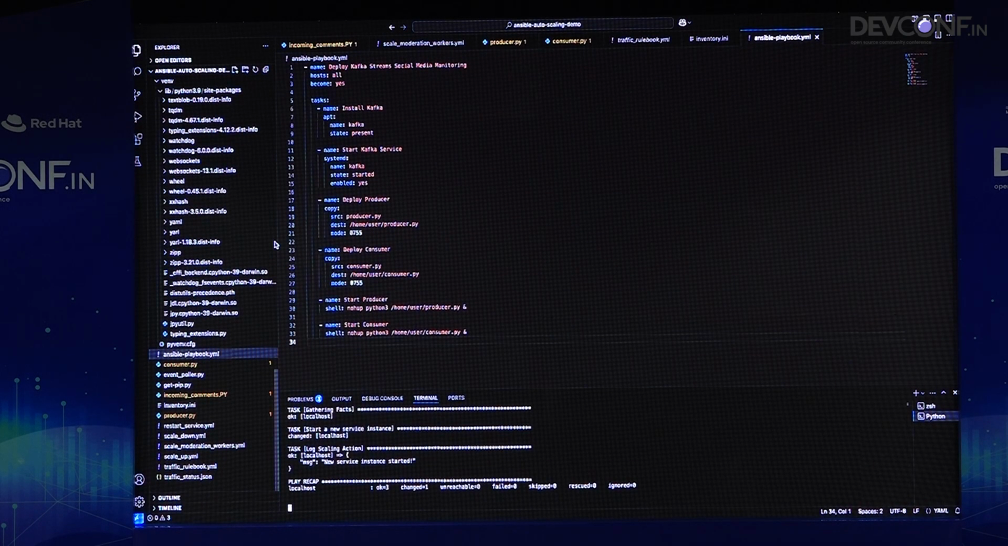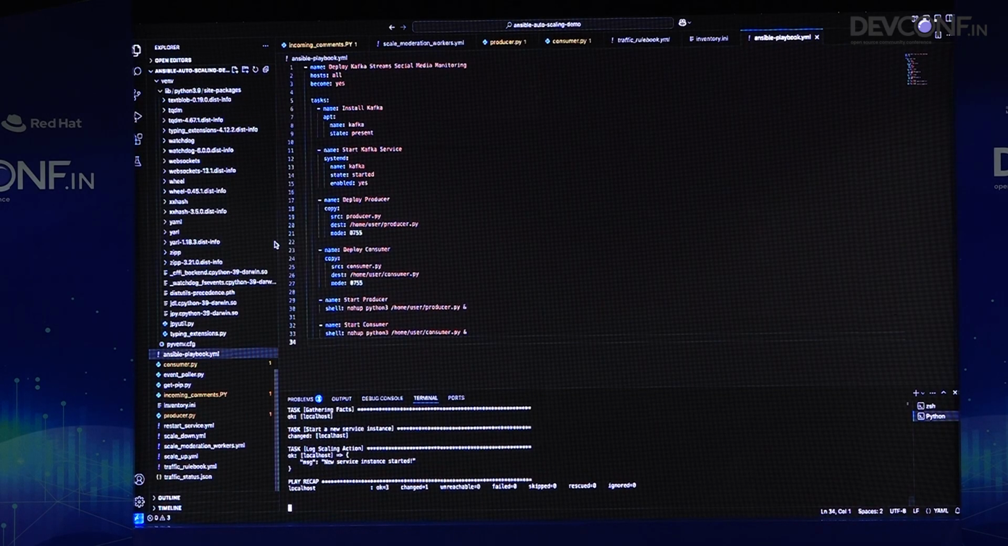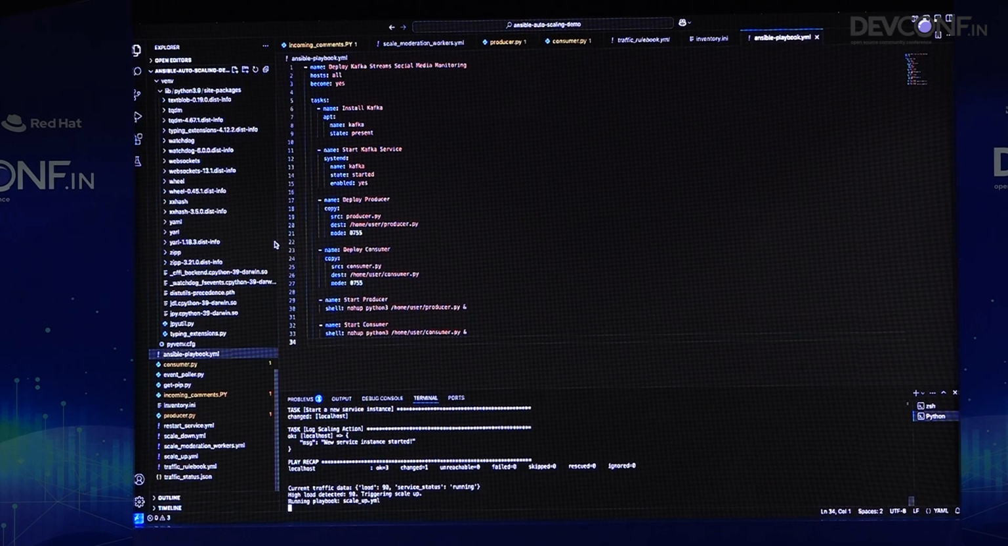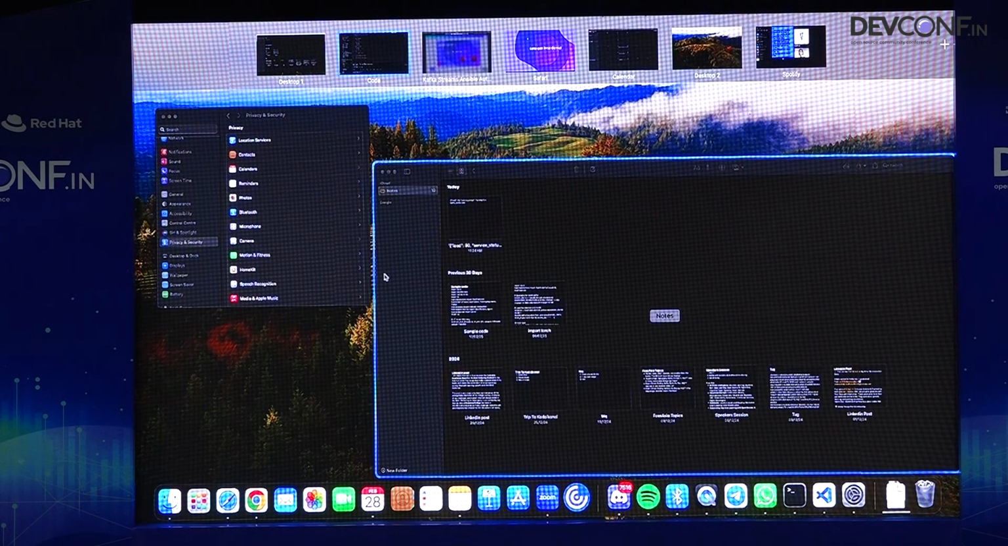That's it. Yeah, so this was a very small, high-level overview project that we created, right? To give a very high-level overview of how a rulebook works, and how event-driven Ansible works in general.